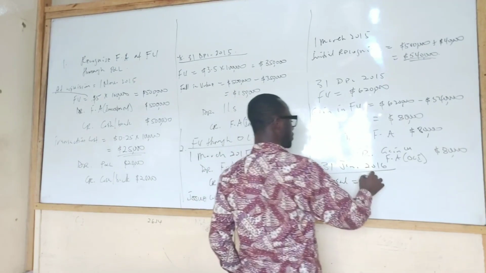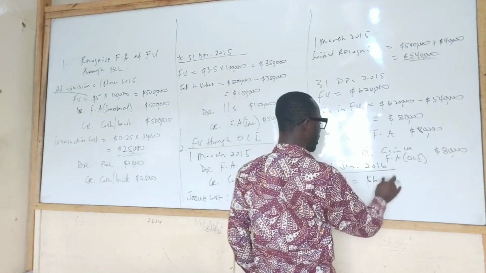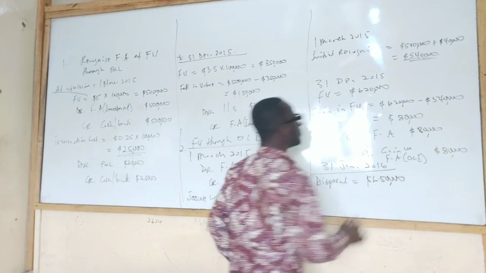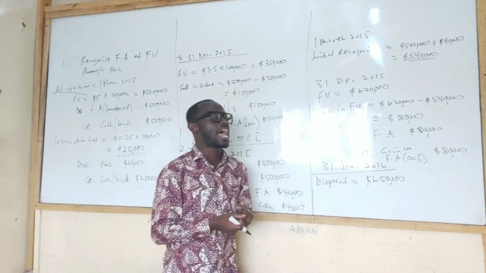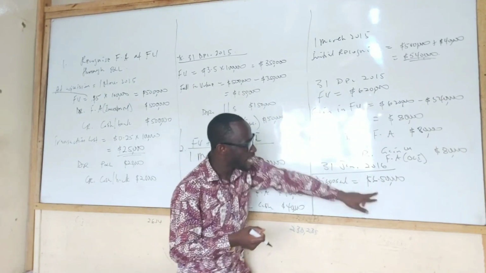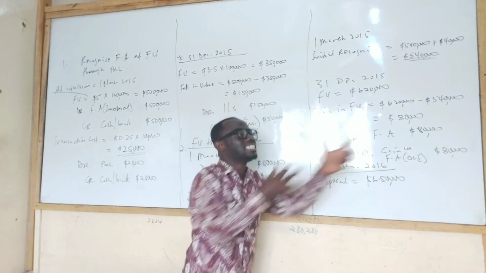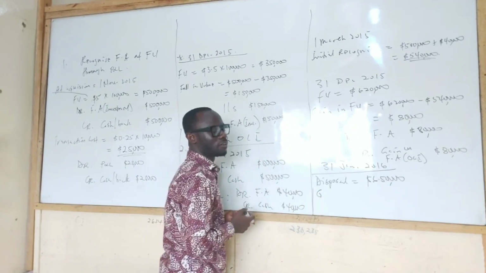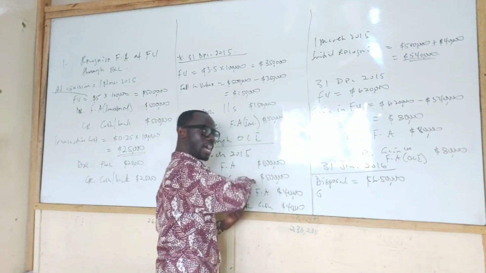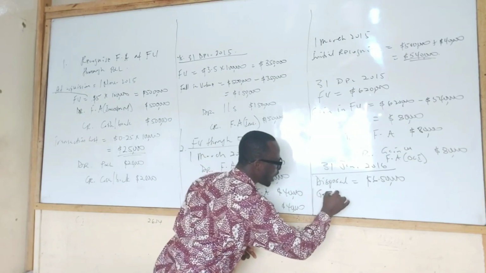How much? 650. As at 31st December, the shares were 620, but they sold at 650. This is gain on what? Disposal. What did I tell you about gain on disposal? You take it to the income statement. So here there is going to be gain on disposal